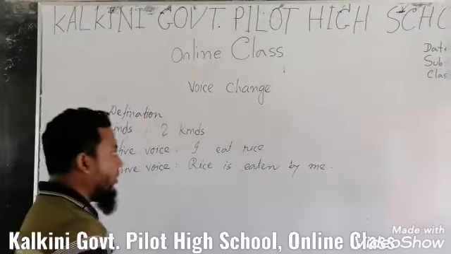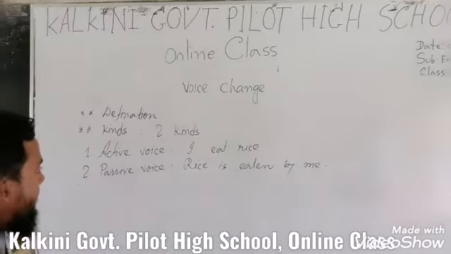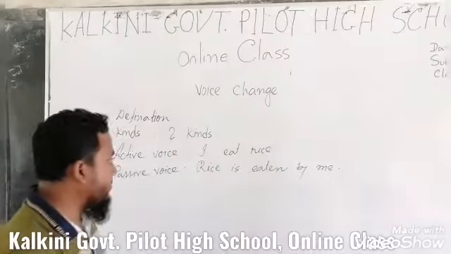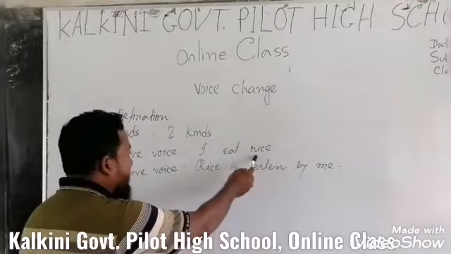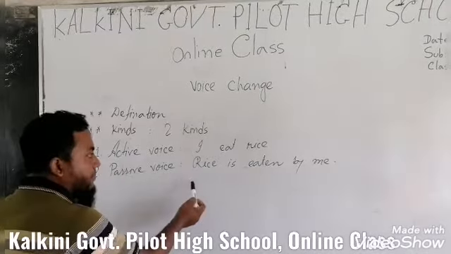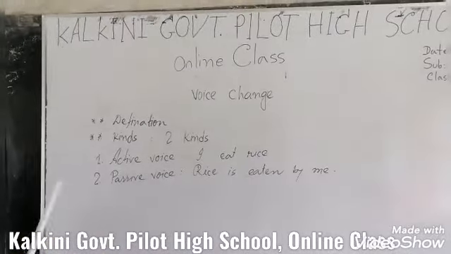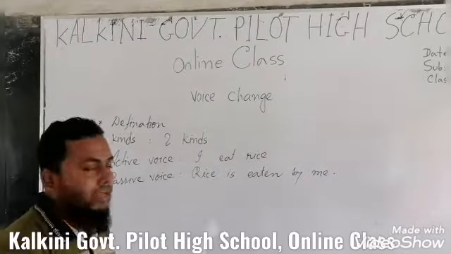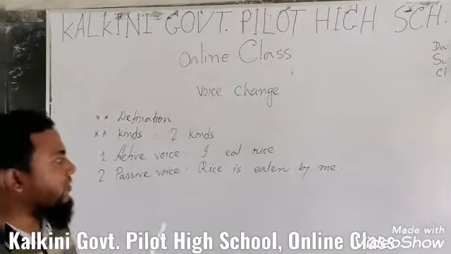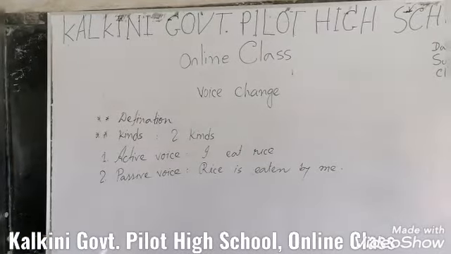You have to take the object of the active voice as the subject of the passive, right? Rise, maybe subject, rise. And then you have to choose an auxiliary verb according to the tense and person.